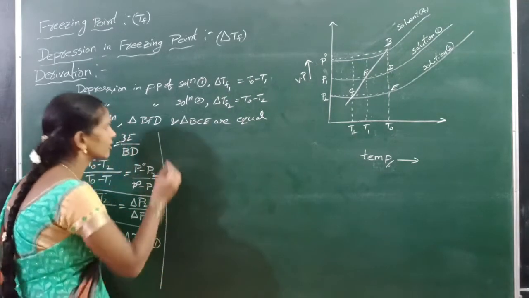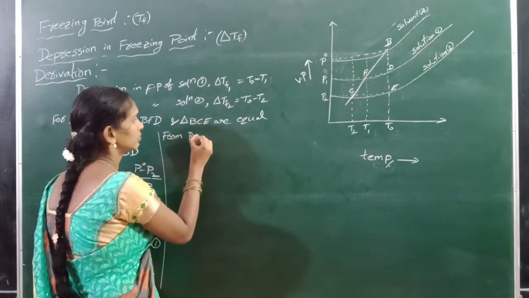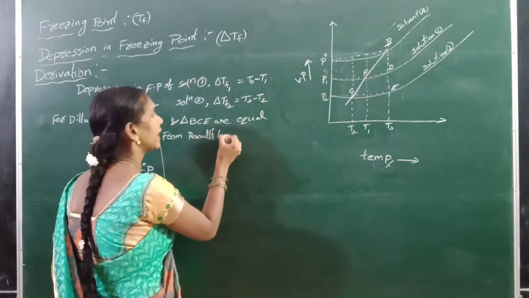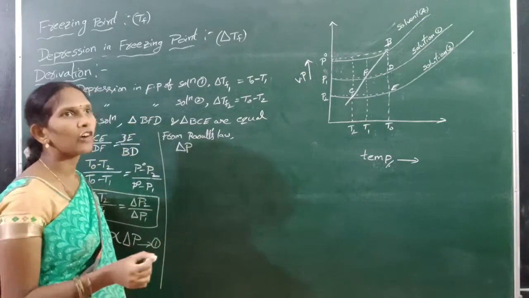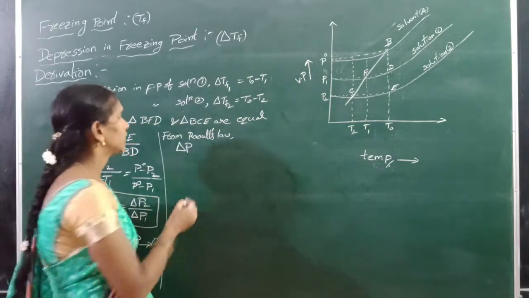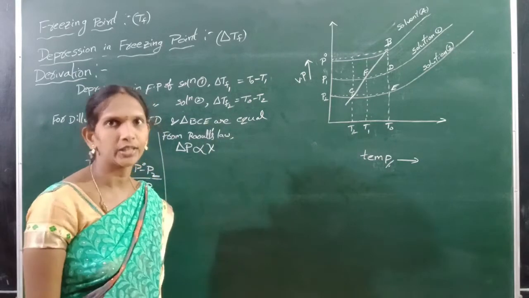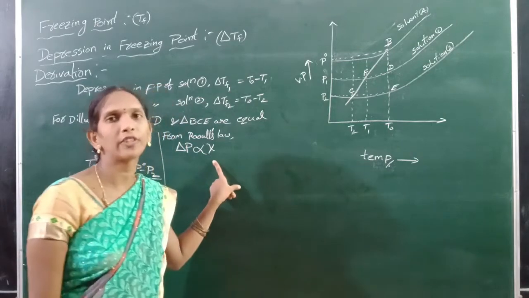From Raoult's law, we know delta P, the lowering of vapor pressure, is directly proportional to the mole fraction of the solution.